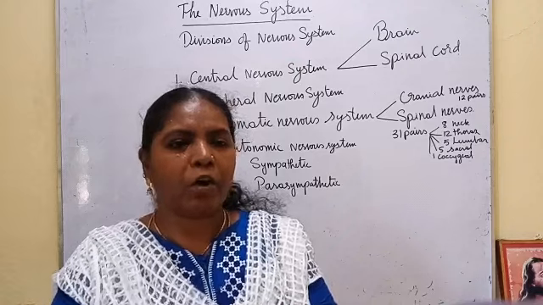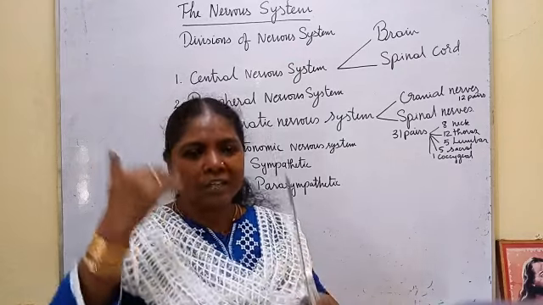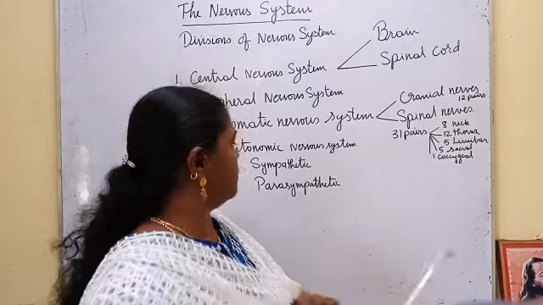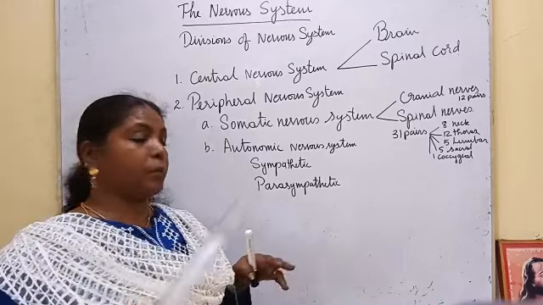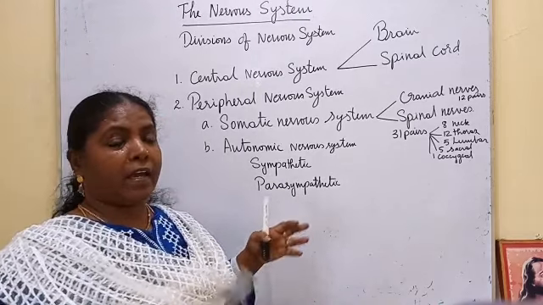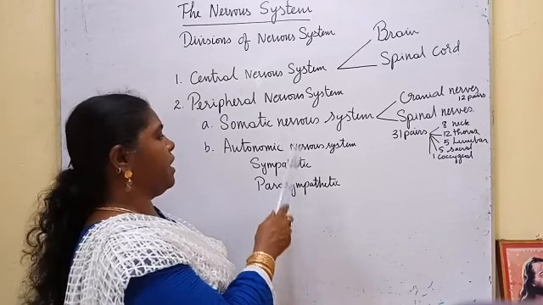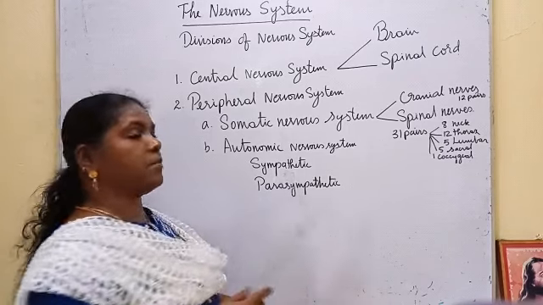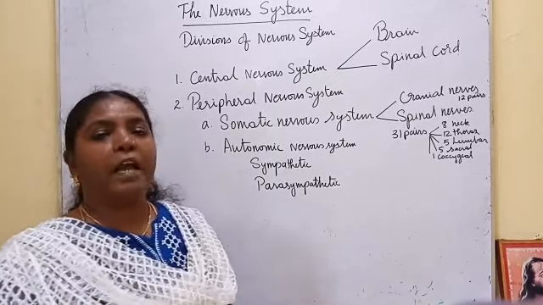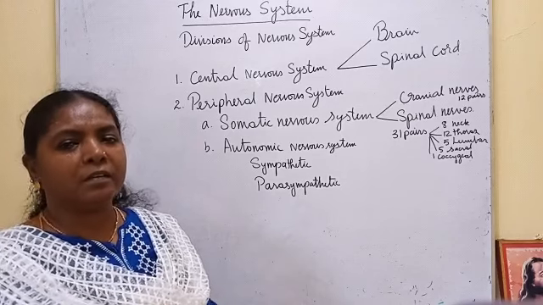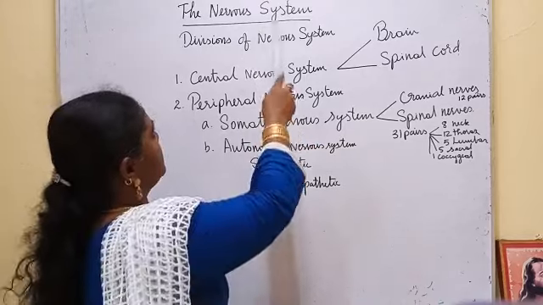The hair will not be straight again, and the pupils are constricted. All this normal condition we get because of the parasympathetic. So dilation of the pupils, sympathetic. Constriction of the pupils, parasympathetic. In the autonomic nervous system, sympathetic nerves prepare the body to face the emergency condition. Parasympathetic nerves help us to come back to the normal condition. So this is how the nervous system is classified.